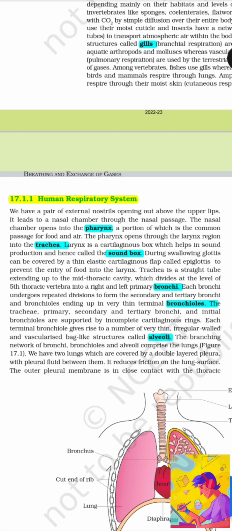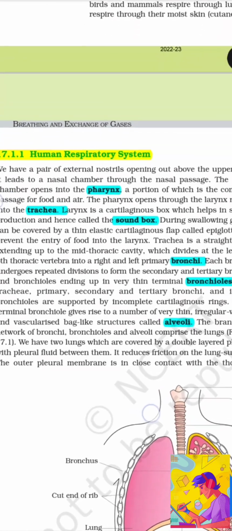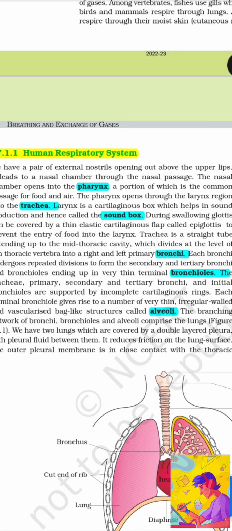Larynx is a cartilaginous box which helps in sound production and hence is called the sound box. During swallowing, the glottis can be covered by a thin elastic cartilaginous flap called epiglottis to prevent the entry of food into larynx. Trachea is a straight tube extending up to the mid-thoracic cavity, which divides at the level of the fifth thoracic vertebra into a right and left primary bronchi. Each bronchus undergoes repeated divisions to form the secondary and tertiary bronchi and bronchioles, ending up in very thin terminal bronchioles. The trachea, primary, secondary, and tertiary bronchi and initial bronchioles are supported by incomplete cartilaginous rings.